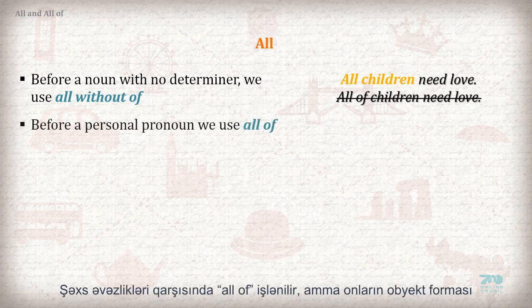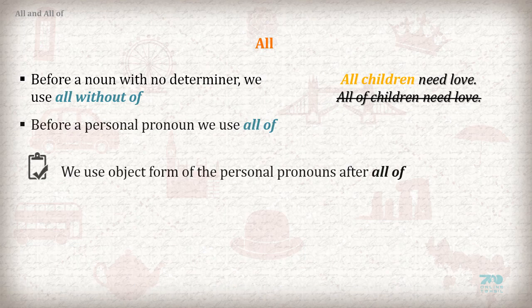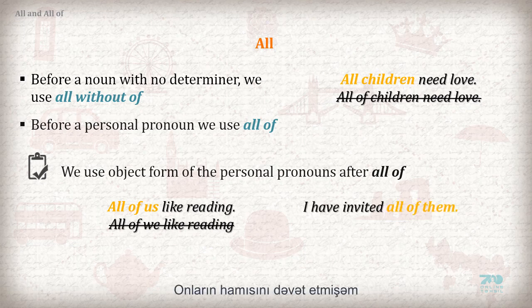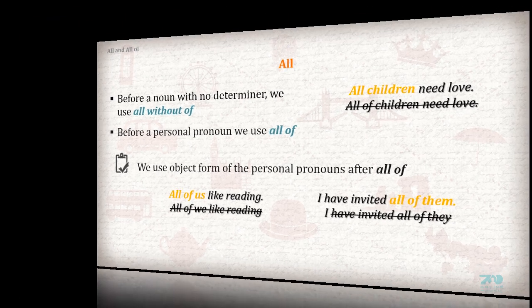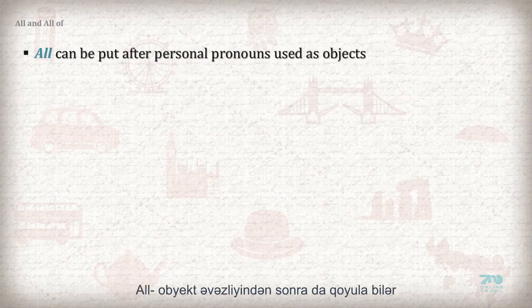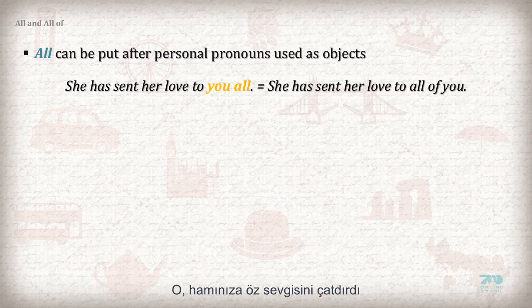Before a personal pronoun, we use all of. Note that we use the object form of the personal pronouns after all of. All of us like reading. Not all of we like reading. I have invited all of them. Not I have invited all of they. All can be put after personal pronouns used as objects. She has sent her love to you all. She has sent her love to all of you.